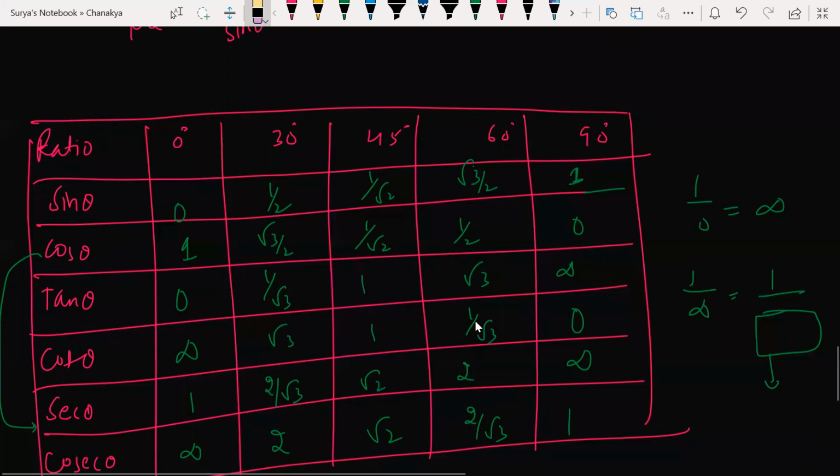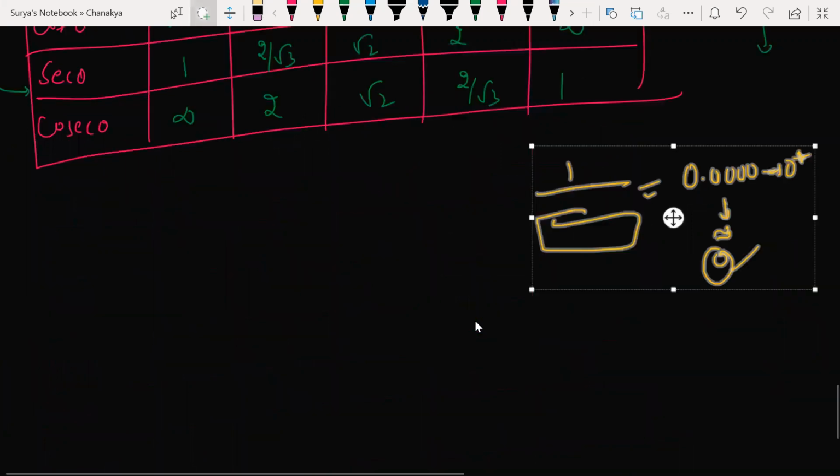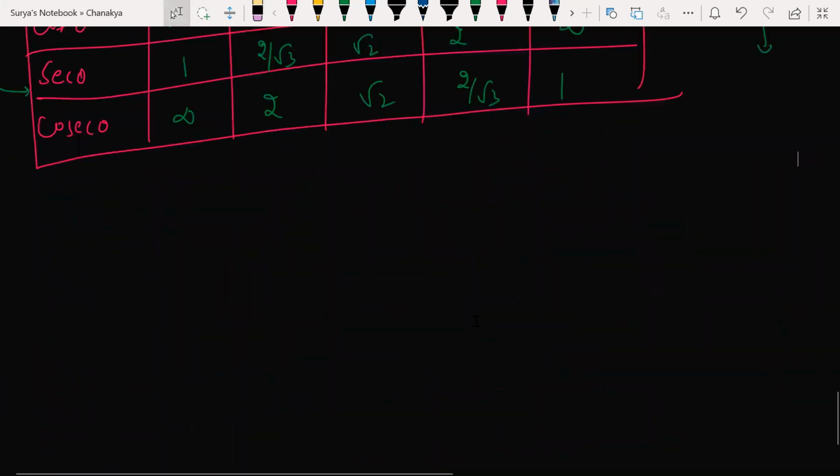How did we get it actually? Each and every value will have a proof. These are the specific values, and for everything we will have a proof. As per your question, you can prove all of this, but it is not required. If you prove one thing, the remaining things are very easy actually.